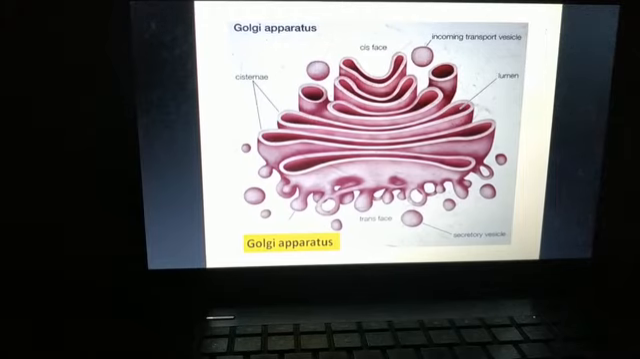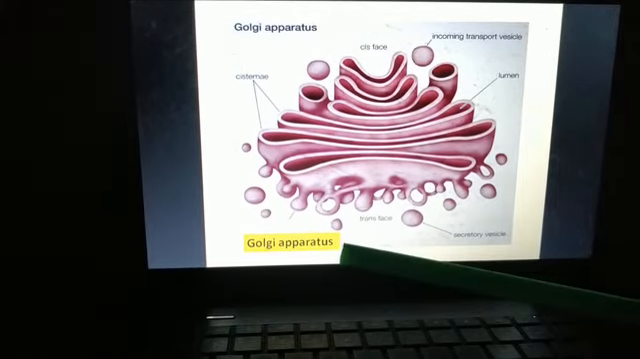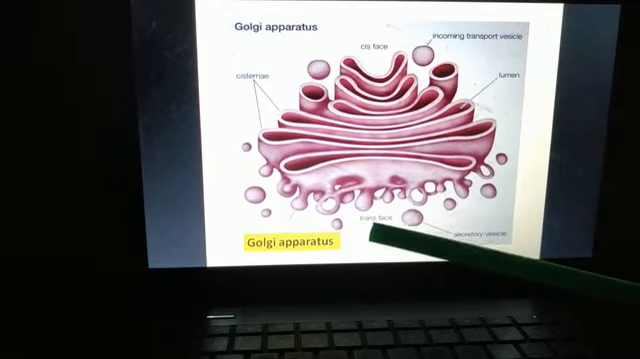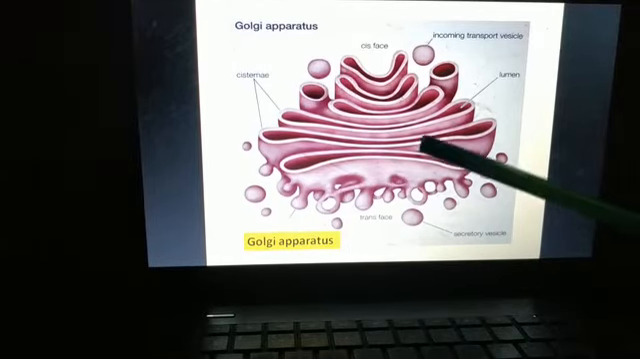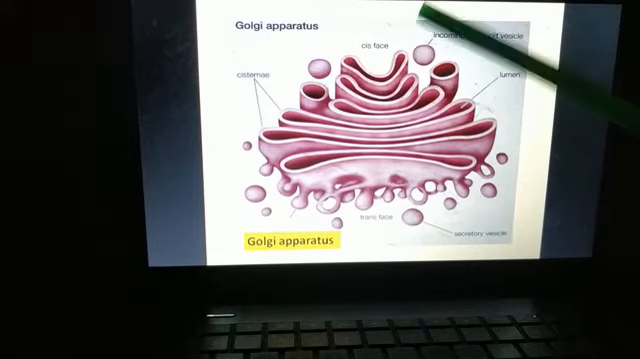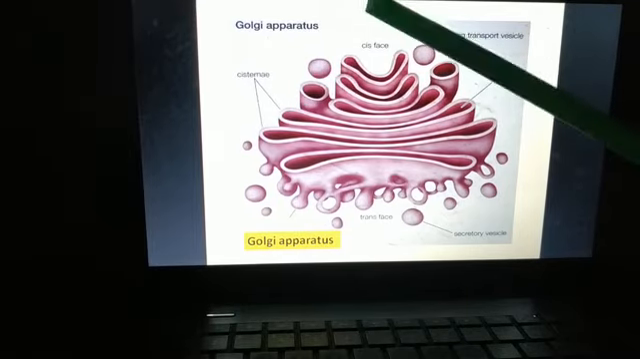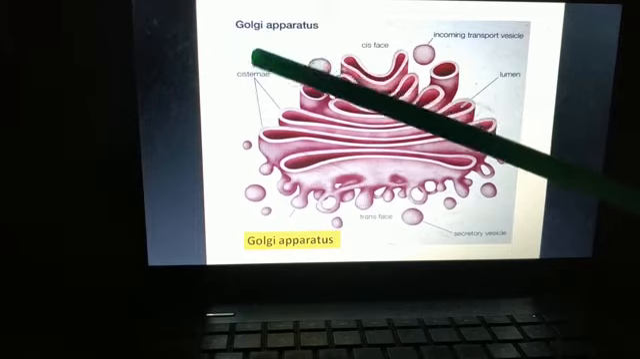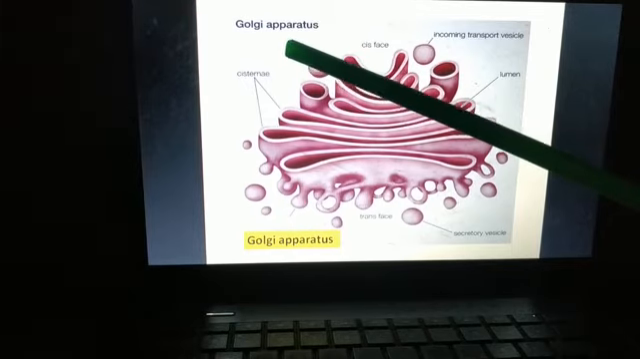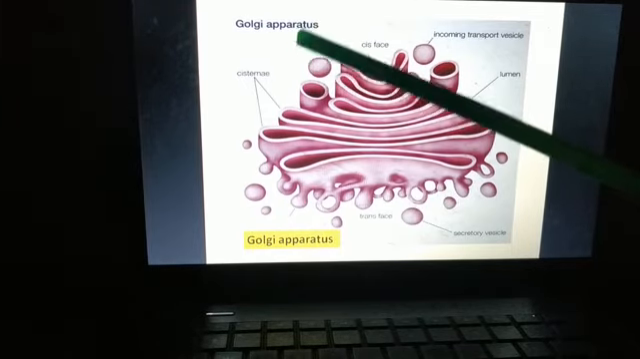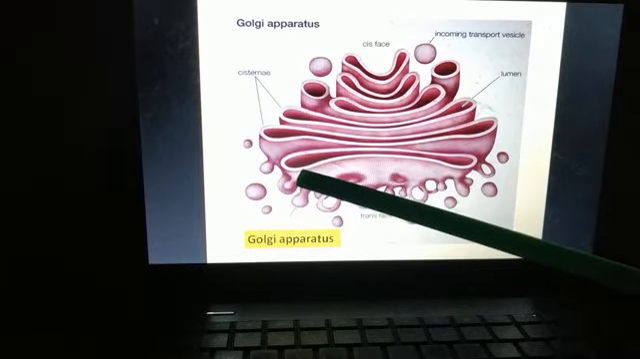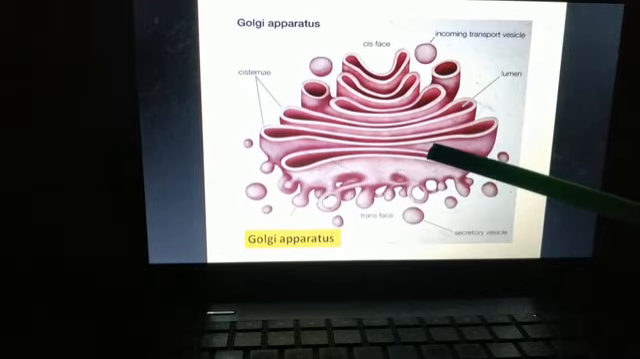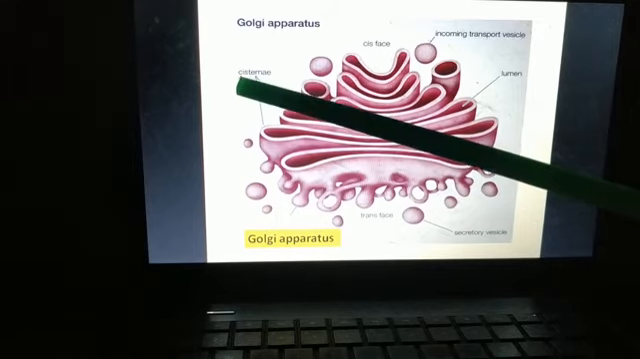Now the next organelle is Golgi apparatus. Golgi apparatus, these are also present in all eukaryotic cells, and this Golgi was first observed by Camillo Golgi, and so the name Golgi came after his name. Now in Golgi there are flat disc shaped sacs which are called cisternae.